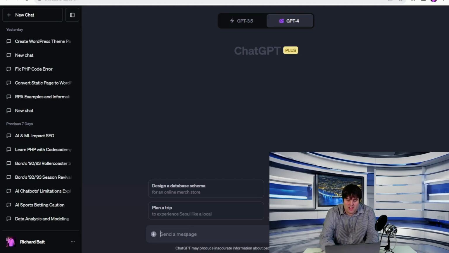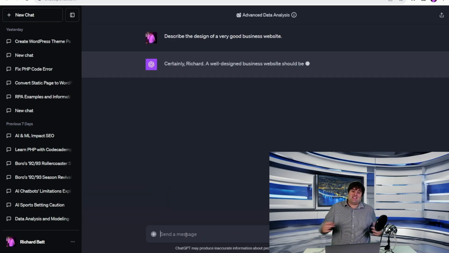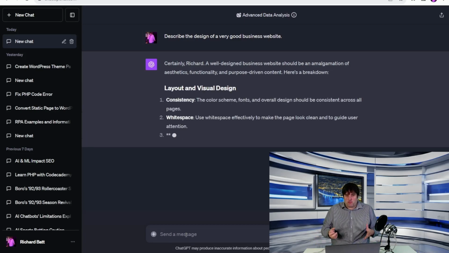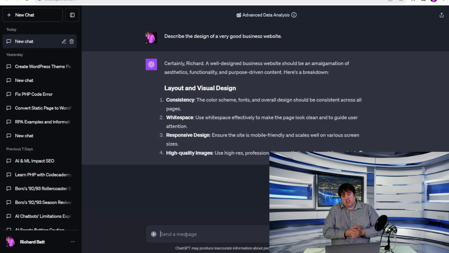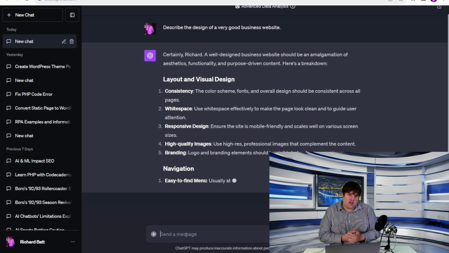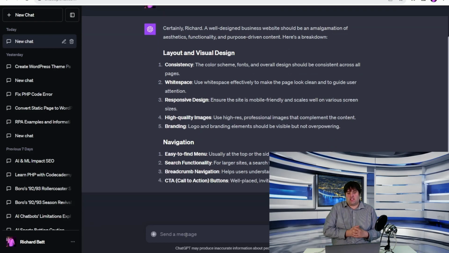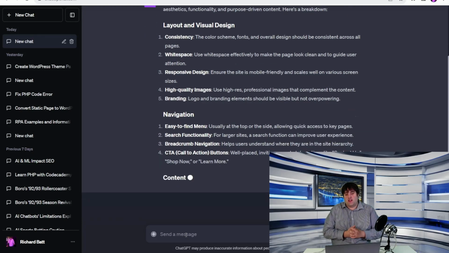I'm going to very quickly ask ChatGPT to describe the design of a very good business website. So this is step one. We're going to ask it to describe the design of it and basically look at what it would be. We'll maybe take a look at doing this for a tech company because tech companies have a lot of different styles, but you could use this for any kind of business. So it's given some information as to what a good website would look like, which is good.